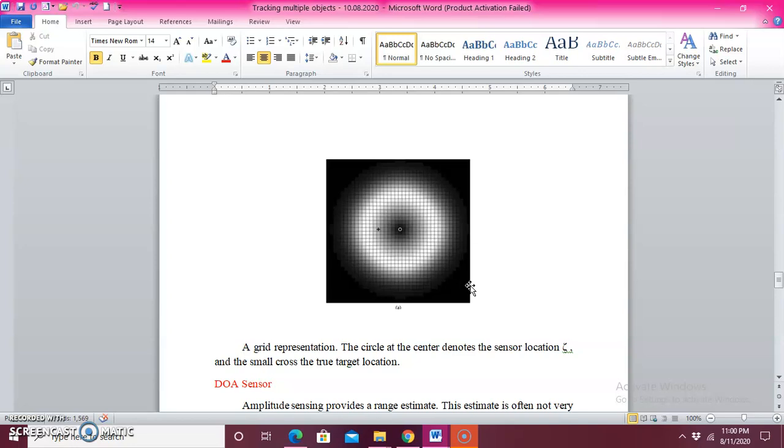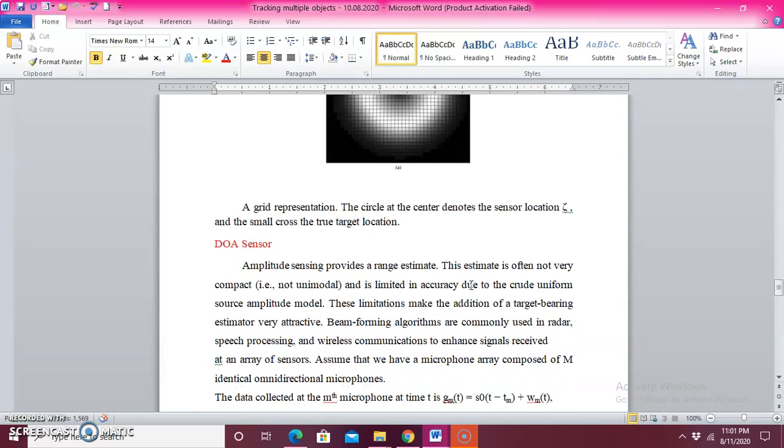So this particular thing is a simplistic process, and it can be replaced with some other technique also. So this is how they track a particular target using the acoustic amplitude sensor. The next one is called the DOA sensor.